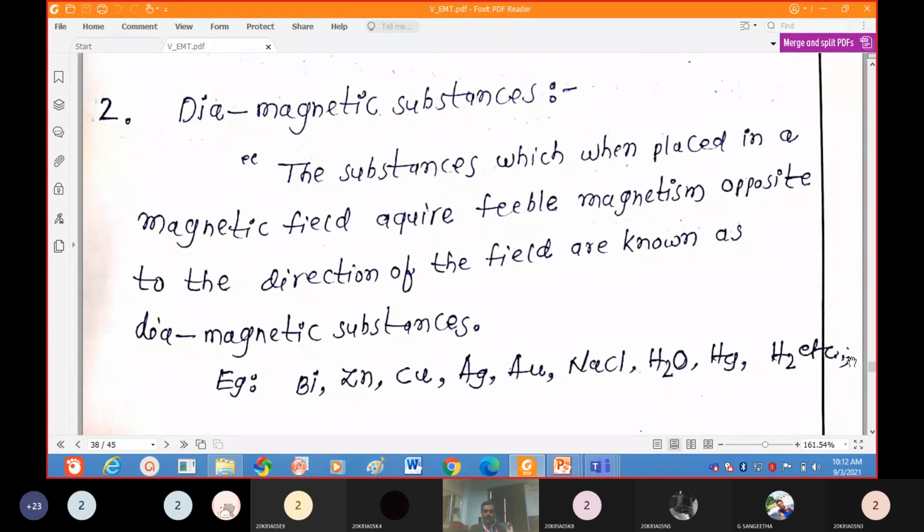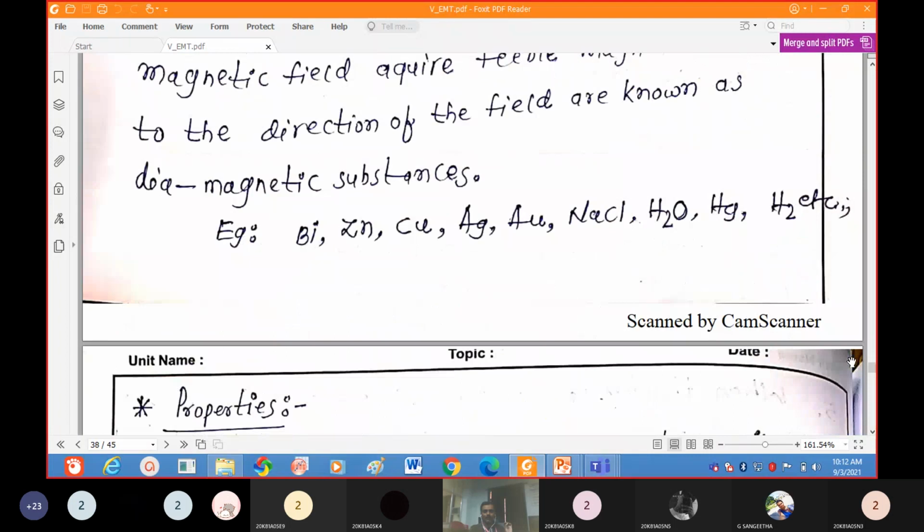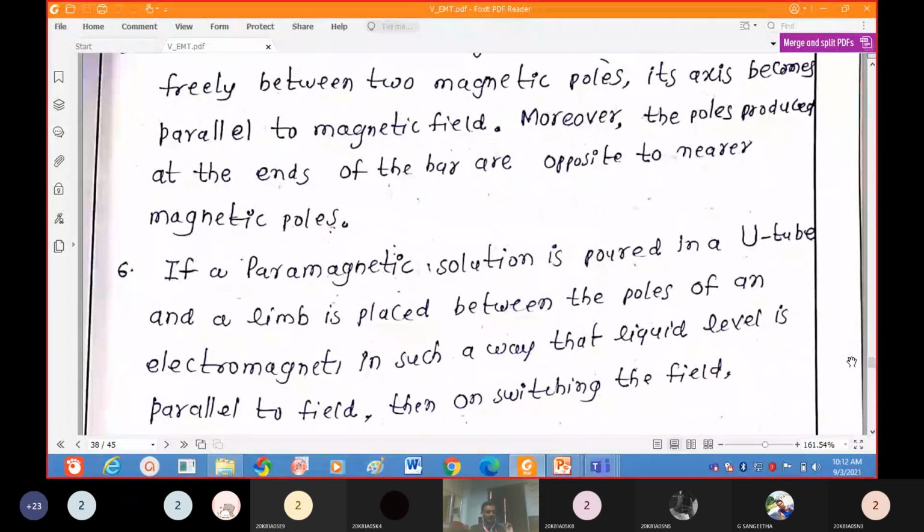Why are we saying paramagnetic material is temperature dependent? Because at very low temperatures, these paramagnetic materials will behave as diamagnetic materials. We already discussed this in the case of superconductors.